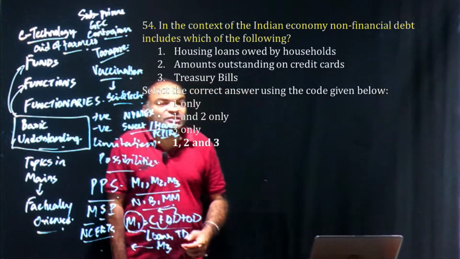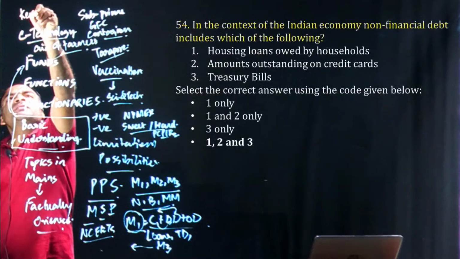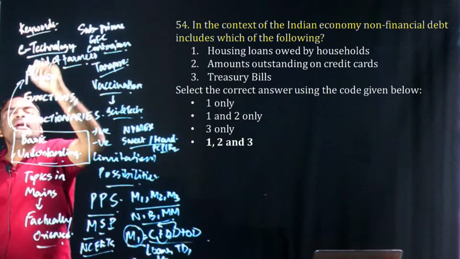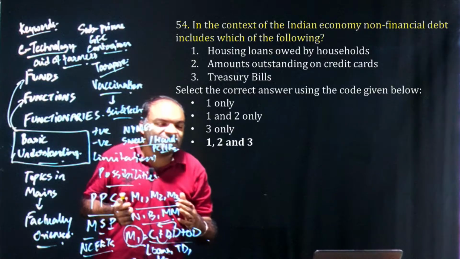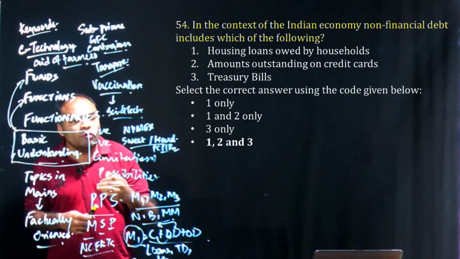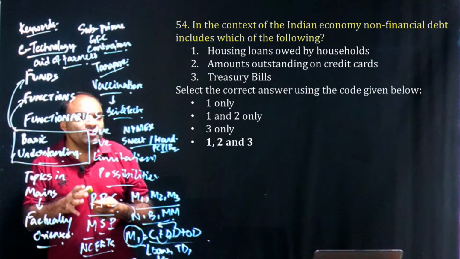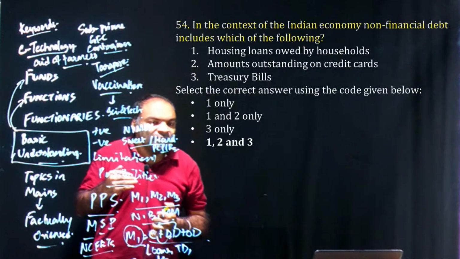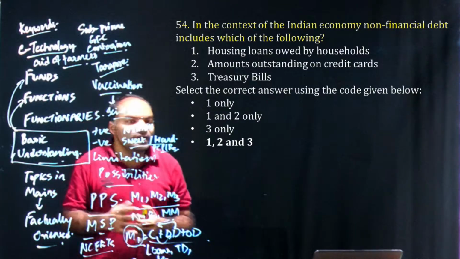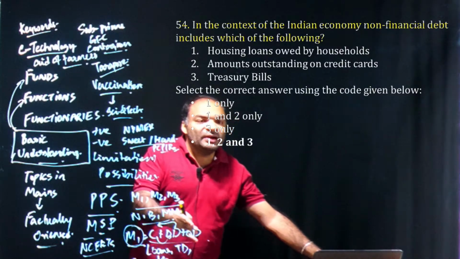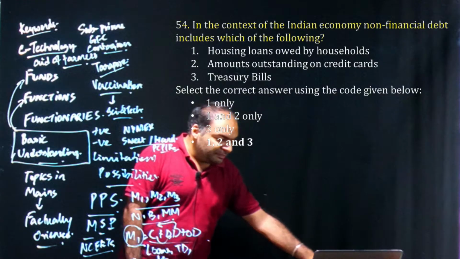Now coming to the next one, which is non-financial debt. Here what we mean is the importance of keywords, that is, non-financial. So non-financial debt is simply debt which is not owed to financial companies. This was a very tough question, I would say. If you have not clearly understood the topic, and you go for guess mastergiri, then you might get this question wrong. So here the correct answer is 1, 2, 3, because even the government is a fiscal player, it is not a financial player, and treasury bills are borrowing of the government.